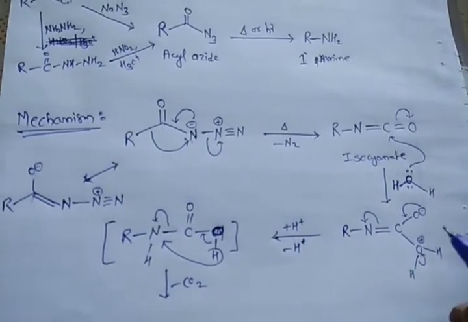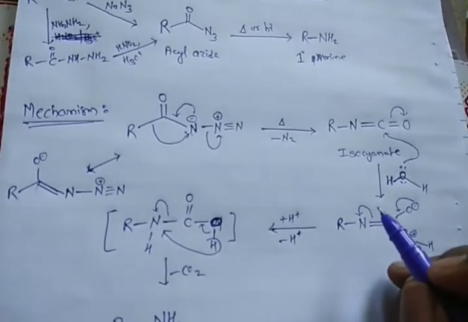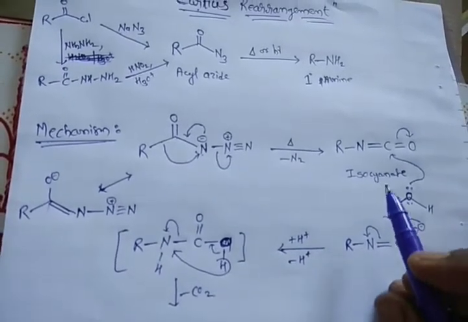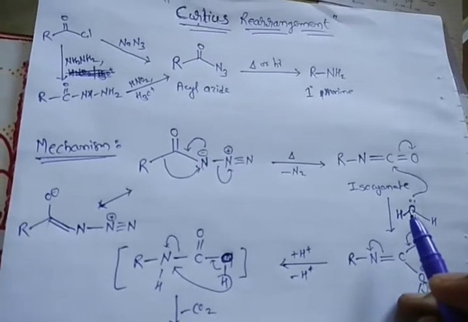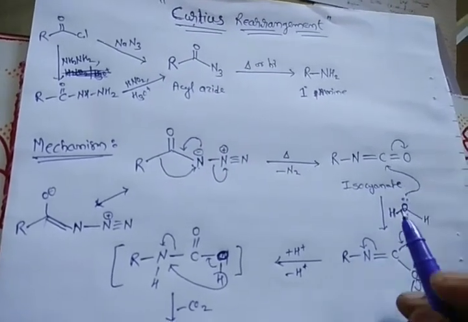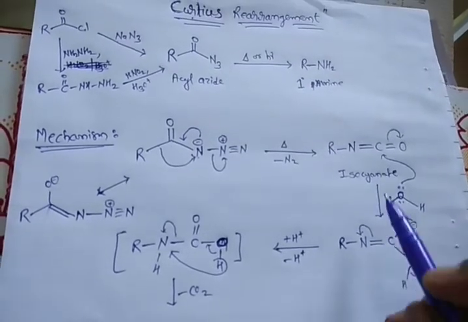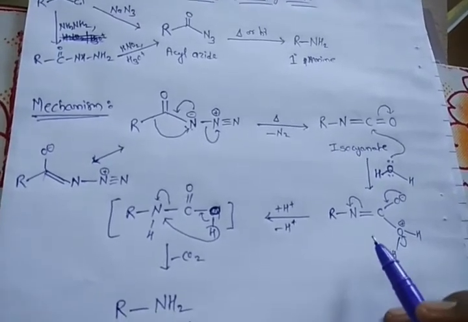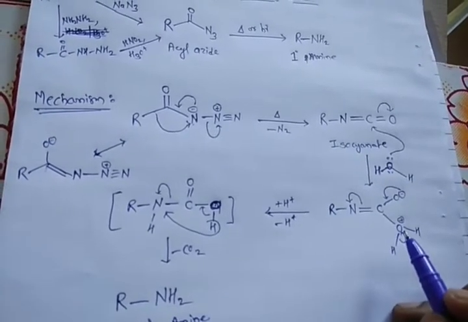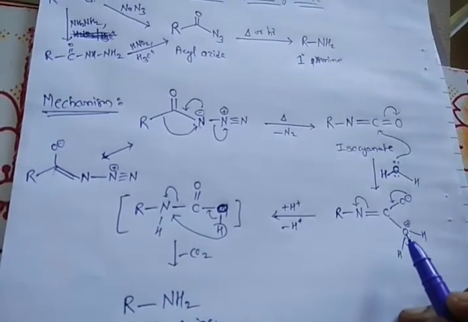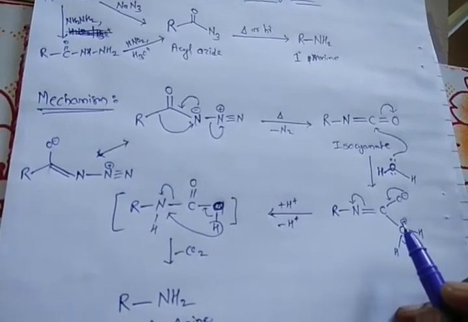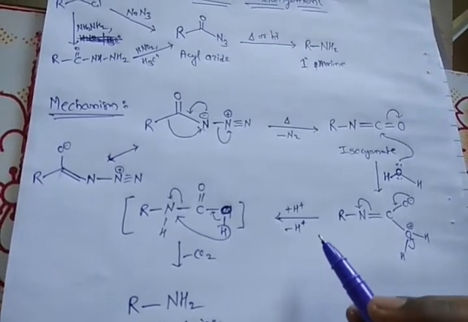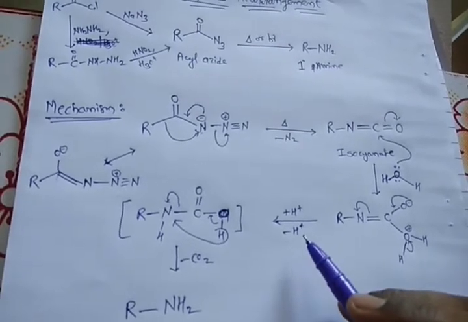Now after formation of this intermediate isocyanate, if you have water as a solvent in the reaction mixture, then one of the water molecules will attack this carbon and we will have such a type of intermediate. Now here this positively charged protonated oxygen will be stabilized by deprotonation.